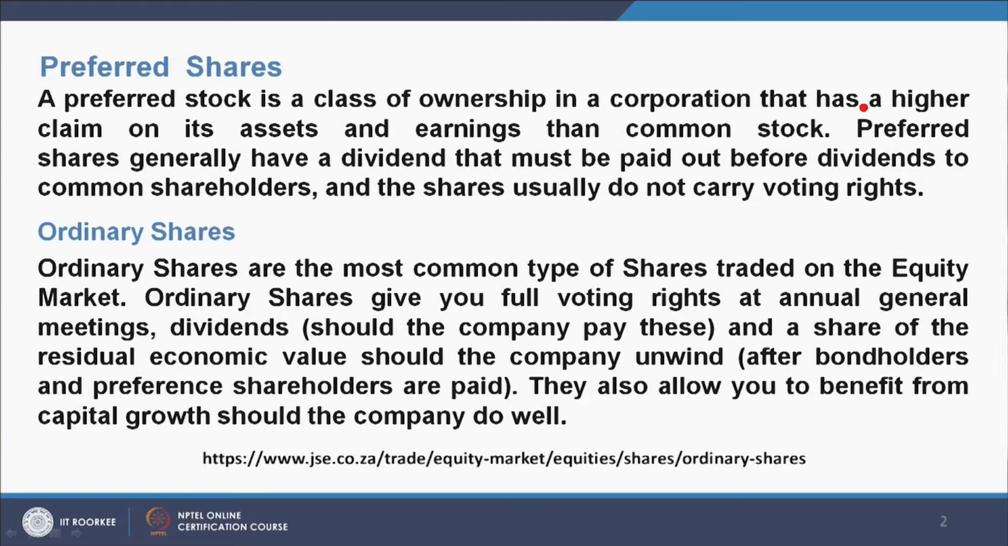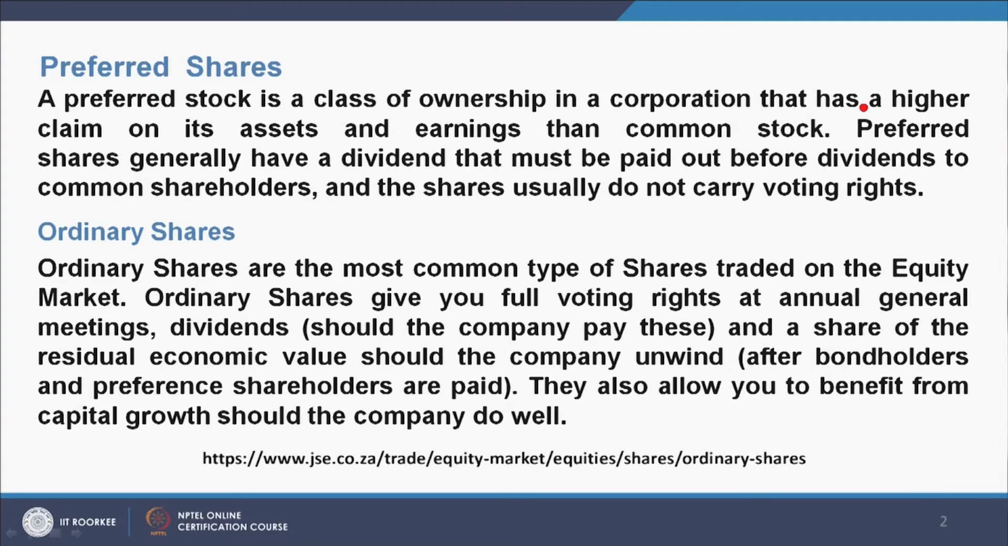Ordinary shares are the most common type of shares traded on the equity market. Ordinary shares give you full voting rights at the annual general meeting, dividends, should the company pay them, and a share of the residual economic value should the company unwind after bondholders and preference shareholders are paid. They also allow you to benefit from capital growth should the company do well.